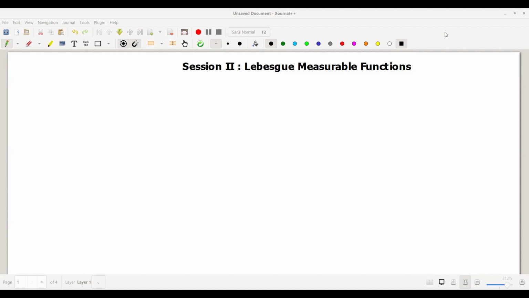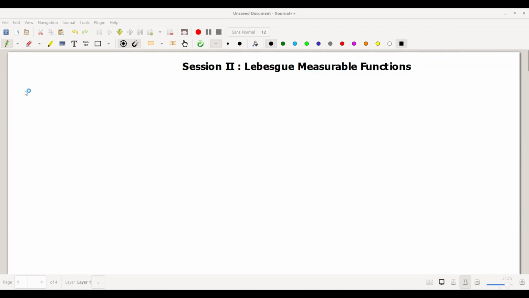In our last session, we discussed the definition of a Lebesgue measurable function. We also discussed two important results. First, a constant function defined on a measurable domain is always measurable. Secondly, a continuous function defined on a measurable domain is always measurable. We also verified that the converse of this result need not be true. Today we are moving forward and we will be discussing two important results.